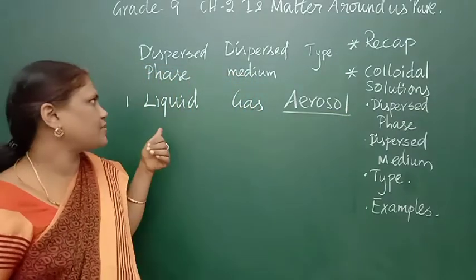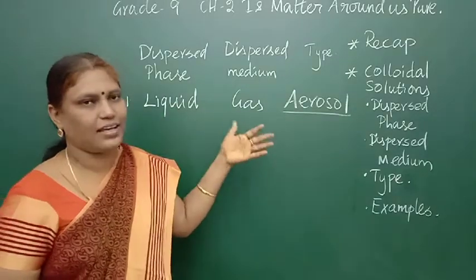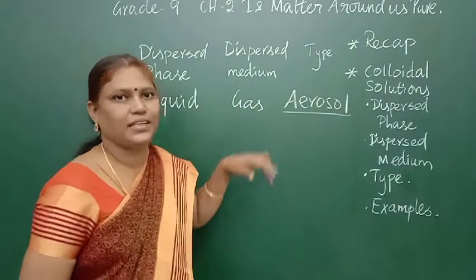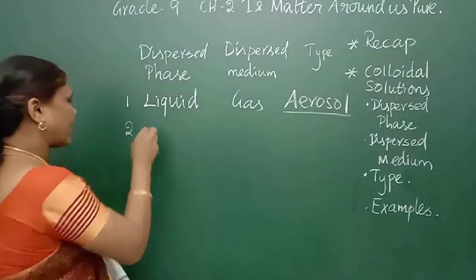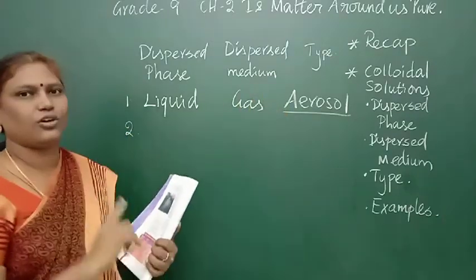Here, what is the dispersed phase? Water is a liquid. Air is a gas. Can you understand? Yes, we will see some more examples. So clouds, mist and fog are the examples. You can see your book.